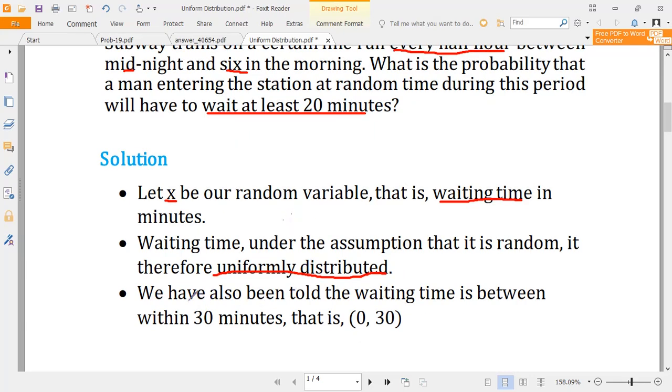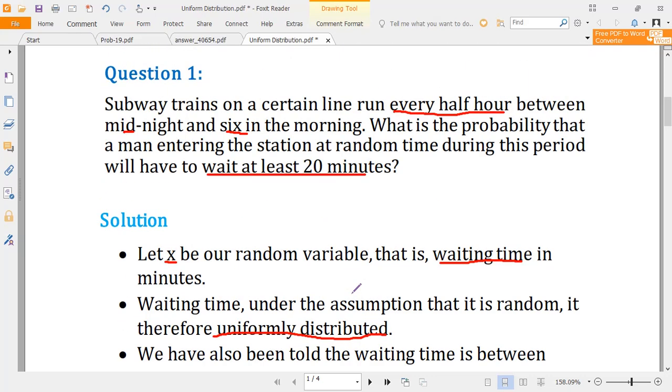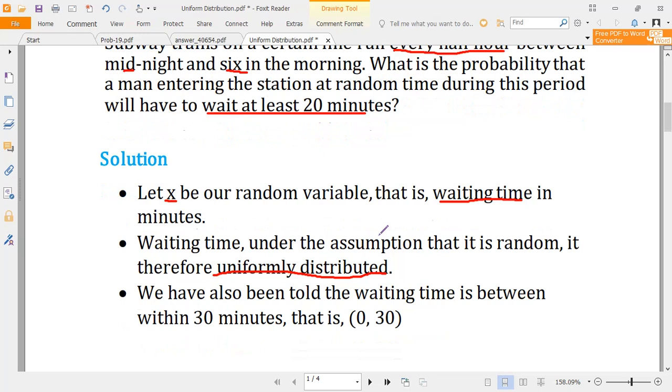We have also been told that the waiting time, from the question, you can see, is every half an hour. So it is from 0 minutes to 30, 0 to 30, 0 to 30. That is the waiting time. It is within 30 minutes.